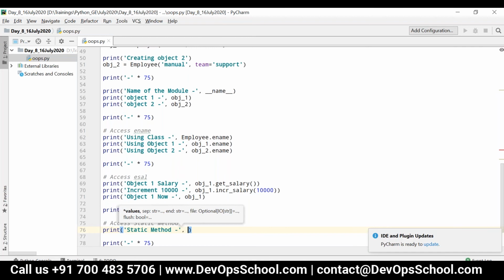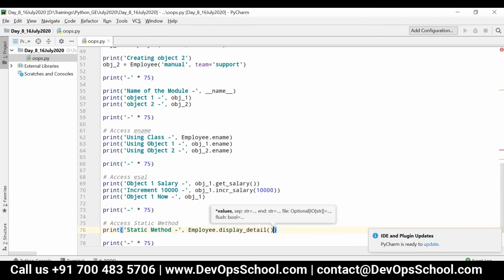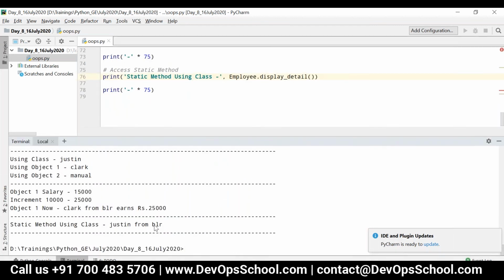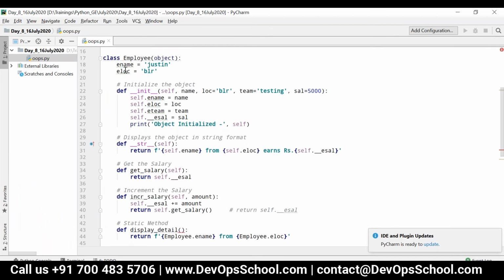So I can just say Employee.display_detail, okay, static method using class. So it is not required for you to instantiate it. You can directly invoke it like this. So now you can see the output, Justin from Bangalore, because we are directly referencing the class variables.